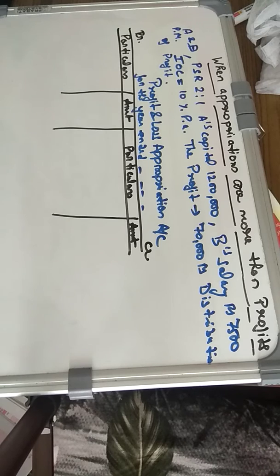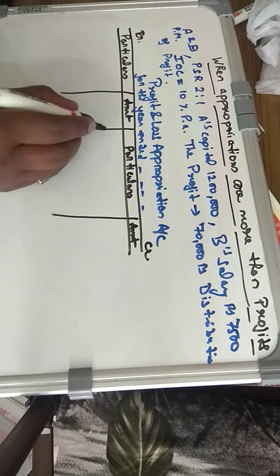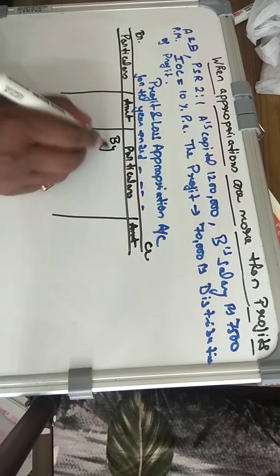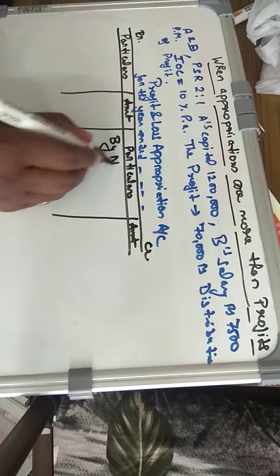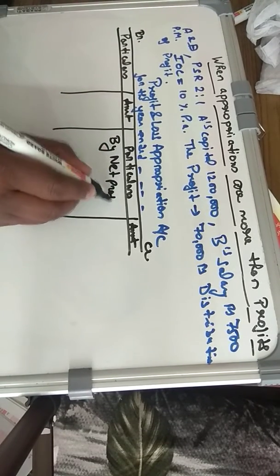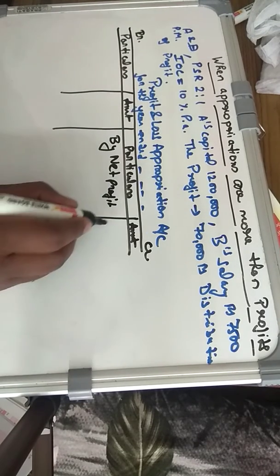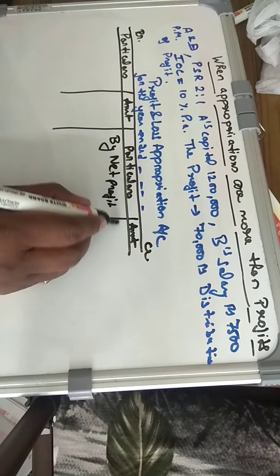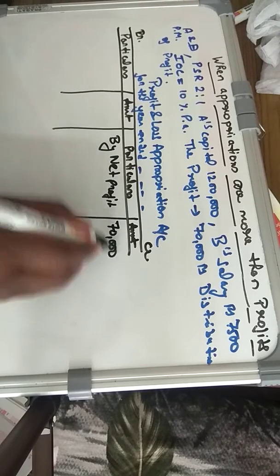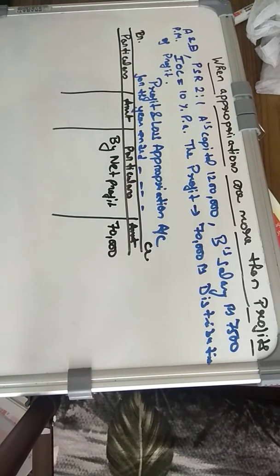As we already studied how we prepare the profit and loss appropriation account, the first thing we put in it is the net profit which we have earned during the year. So by net profit brought down as per the profit and loss account, it would be 70,000.